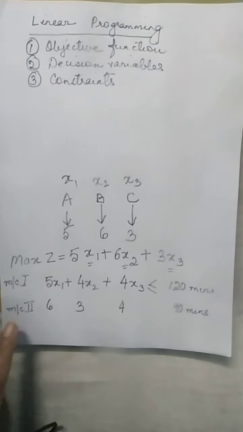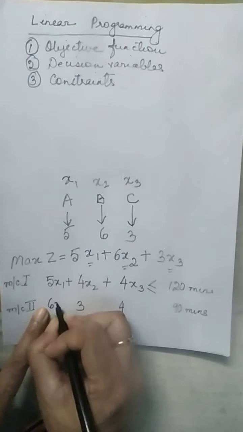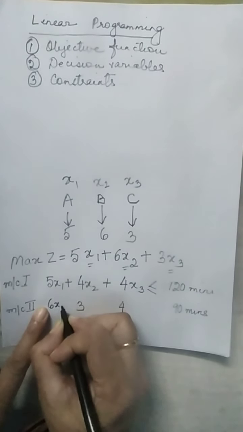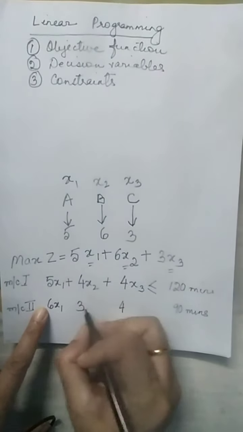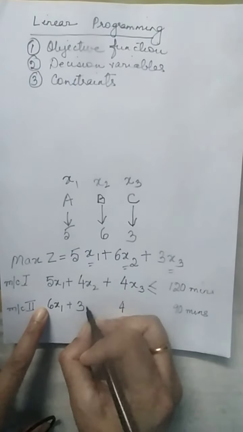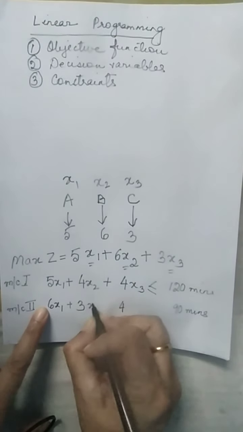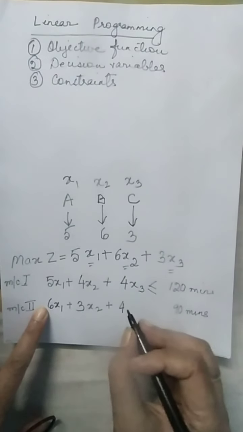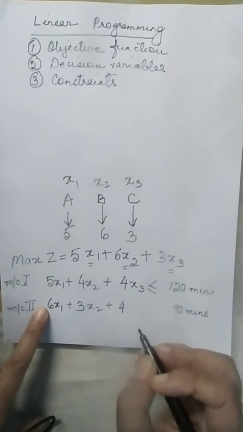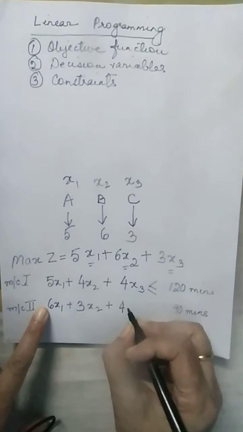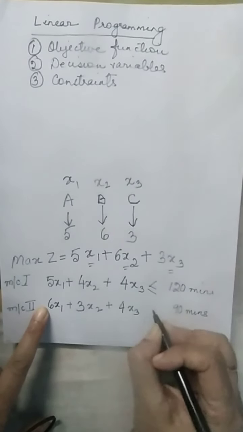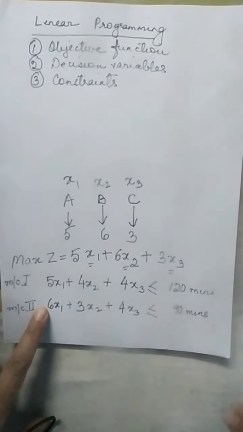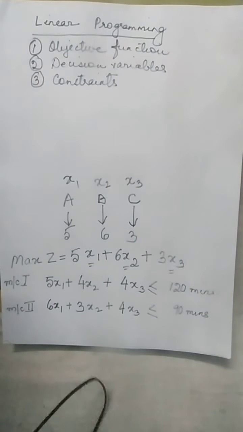Then if you look at machine 2, similarly 6 minutes for each unit of A, that is 6x1, plus 3 minutes for each unit of B, that is 3x2, plus 4 minutes for each unit of C, that is 4x3, should be less than or equal to 90 minutes. So these two become constraints for me.